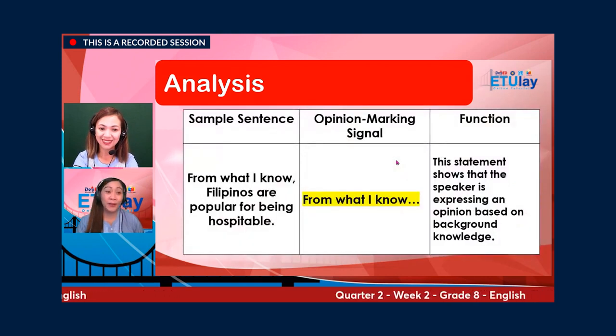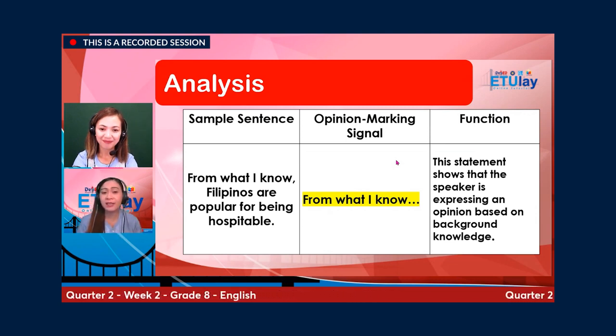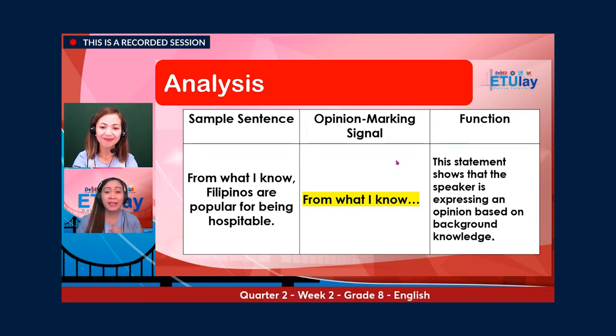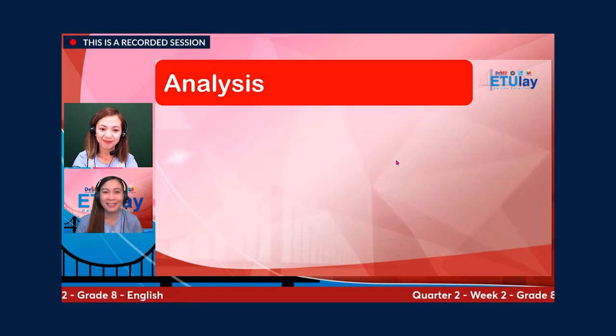And for the third sample sentence, from what I know, Filipinos are popular for being hospitable. The opinion marking signal of the sentence is from what I know, and how does it function in the sentence? The phrase from what I know, of course, shows that the speaker is expressing an opinion based on background knowledge.